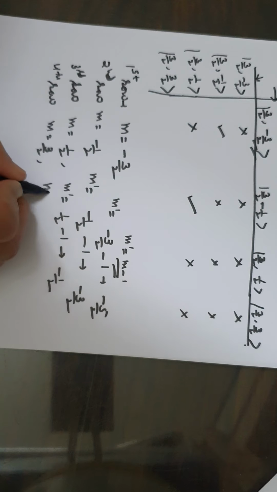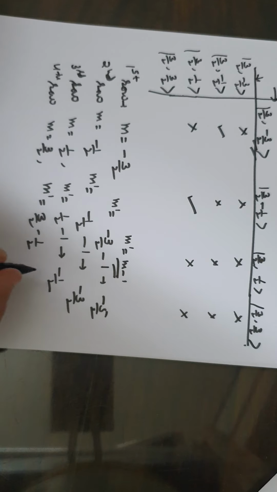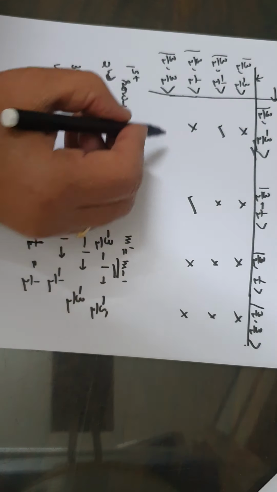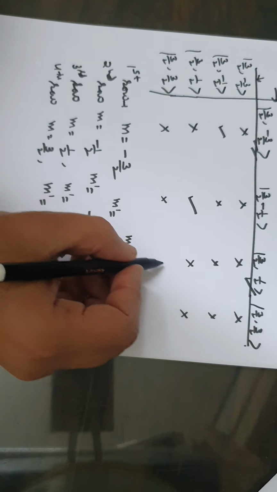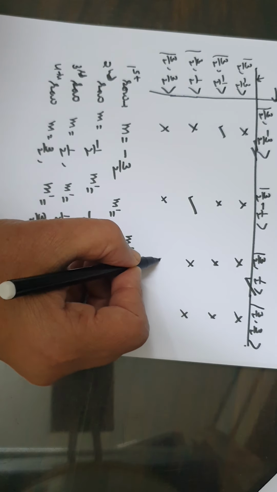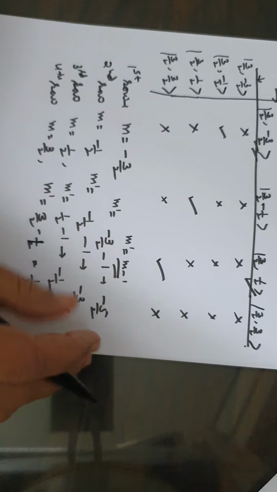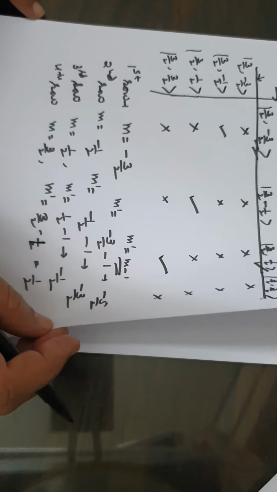For the element to exist, M dash should be equal to 3 by 2 minus 1, that is 1 by 2. So this state will not exist, this will not exist. Here we have got value of m dash as 1 by 2. So this element will exist, this element will not exist.